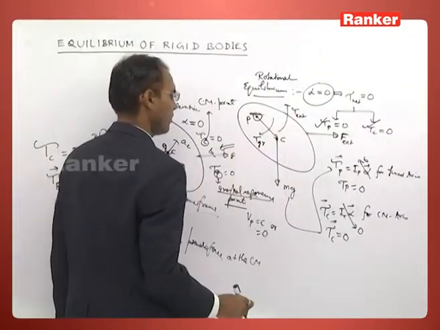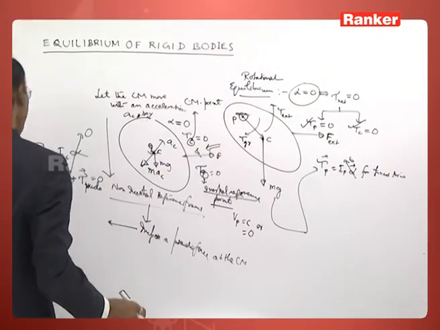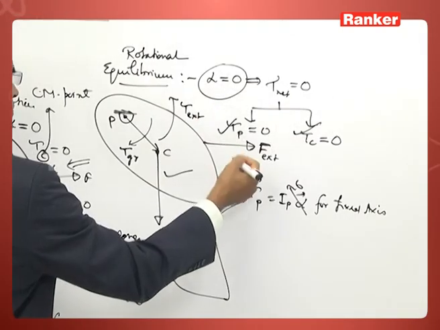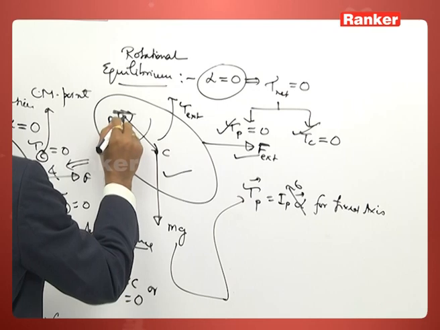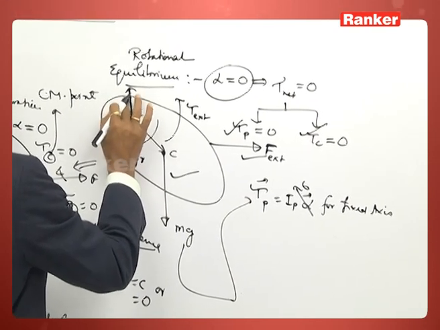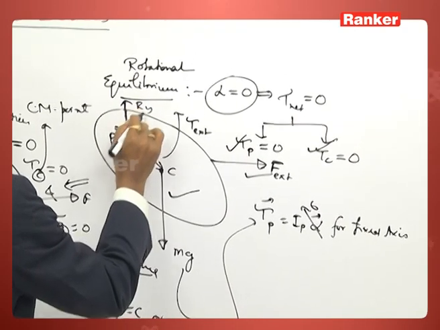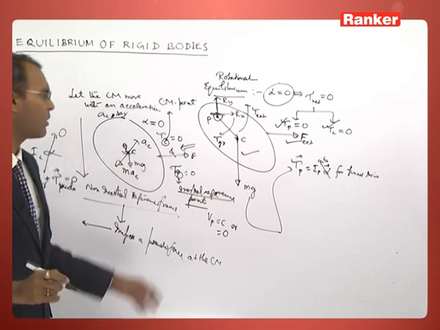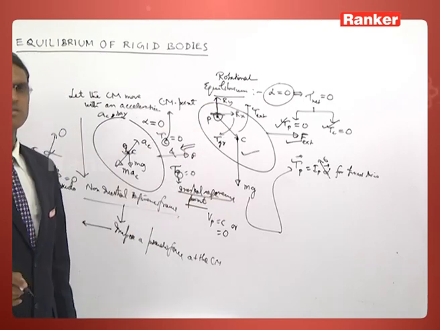And if you take the pivot point, we have the torque equation says that tau P is 0. For tau P is 0, we have two forces, gravity force, external force, and of course we can impose, or you can write reaction forces, components along x and y direction.